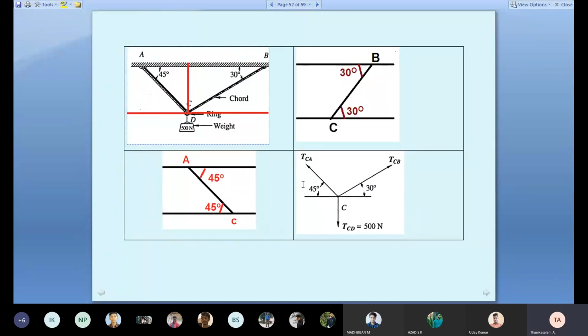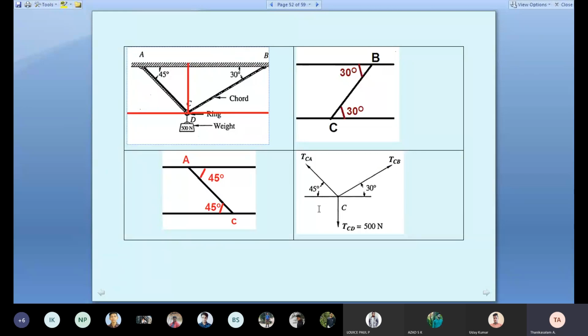Now see the diagram, TCA is at 45 degrees. Louis, do you understand this one? Yes, sir. So how did the 45 come here? By alternate angle. We can solve this in many ways.